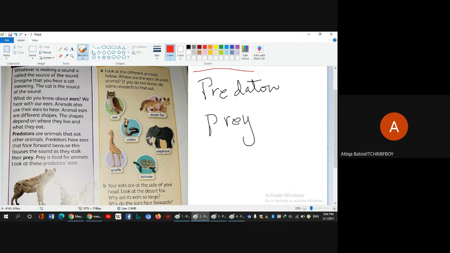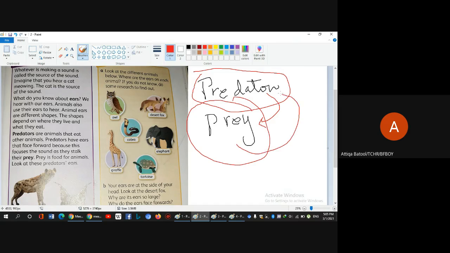Okay, a predator is an animal which eats prey, and prey is an animal which is eaten by a predator. Predator and prey both should be animals. You can see some of the animals have very long, flappy ears, while some have hidden ears. You cannot see their ears. There are different purposes of ears.